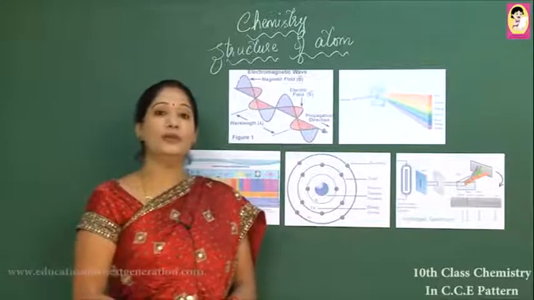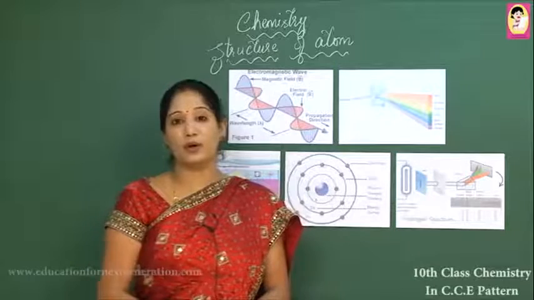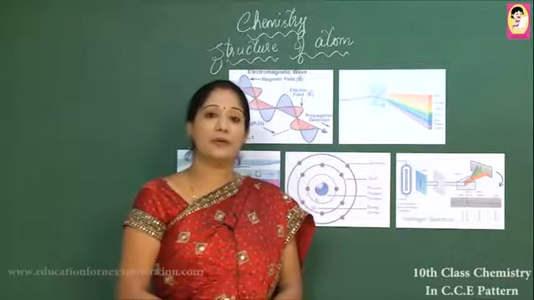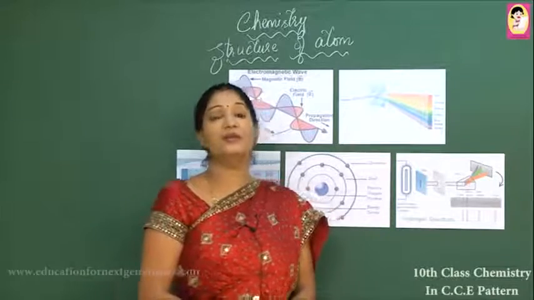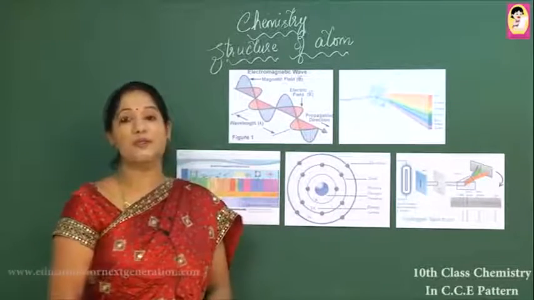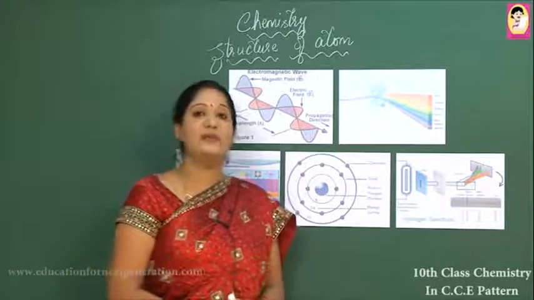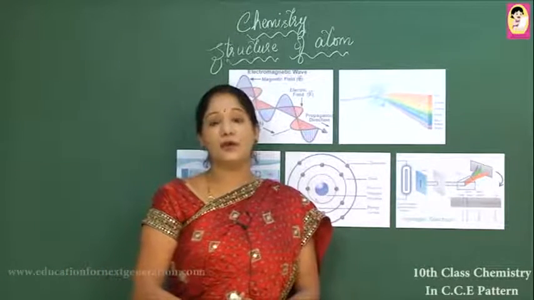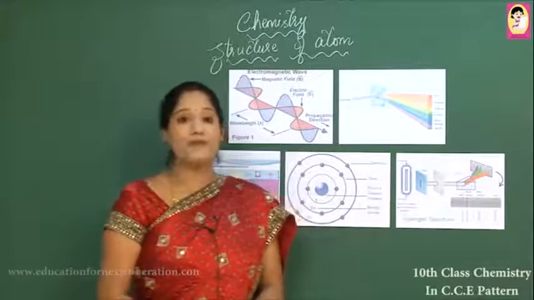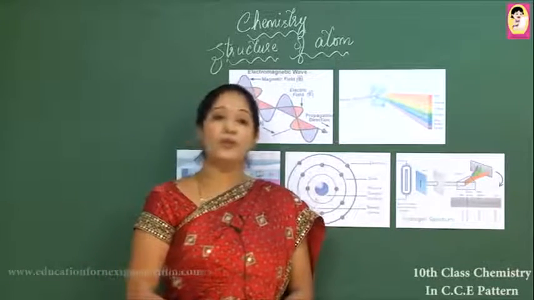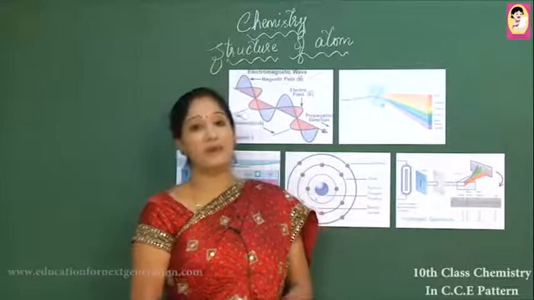Now before going to the structure of an atom or the atomic model, let us discuss the property of an electron, or the spectrum, which is related to light. The whole property or nature which we are seeing around is because of this spectrum only. So what is this spectrum first of all? Before proceeding further, let us discuss what there is in a spectrum.